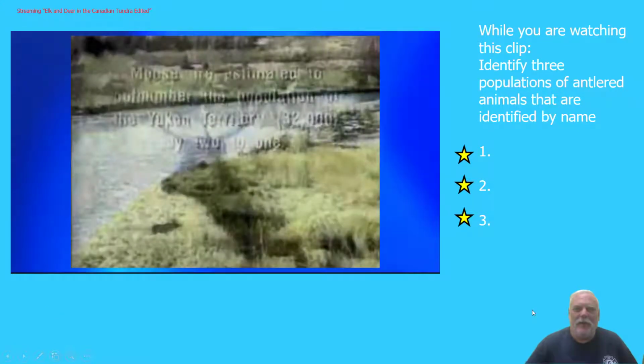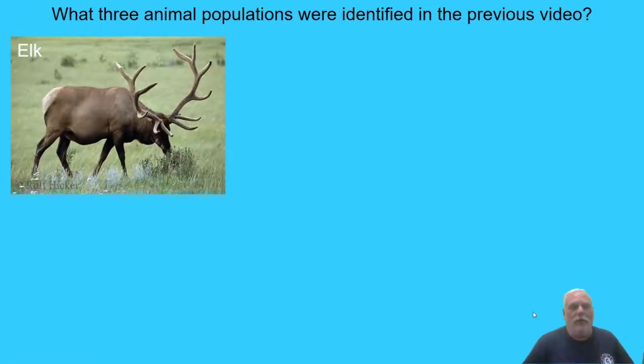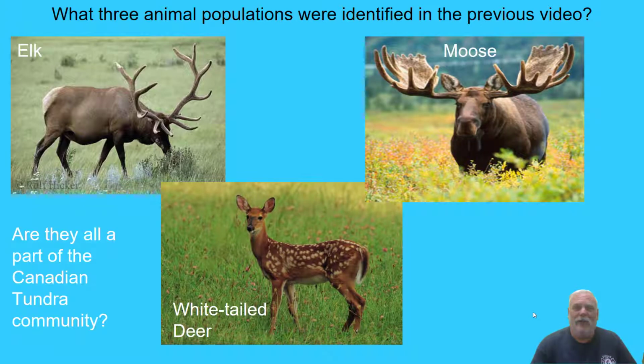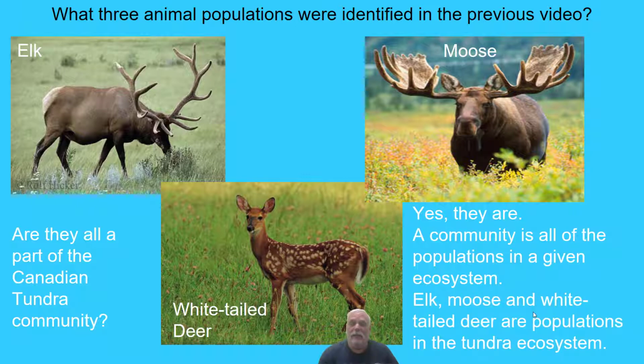Okay, what a nice little clip there about elk and deer in the Canadian tundra. Now, what 3 animal populations were identified in the previous video? Hopefully you came up with elk, white-tailed deer, and of course the moose that was featured right at the end. Now these 3 populations, are they all part of the Canadian tundra community? Well, yes they are. Now remember, a community is all the populations in a given ecosystem, and elk, moose, white-tailed deer, they're populations in the tundra ecosystem, therefore they would be part of the community for the Canadian tundra.